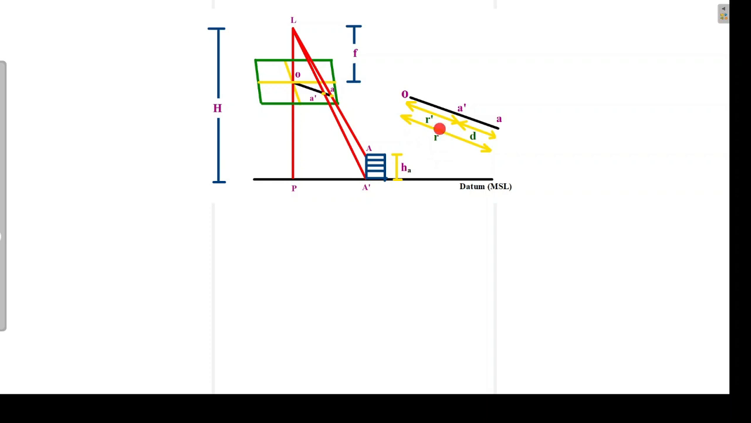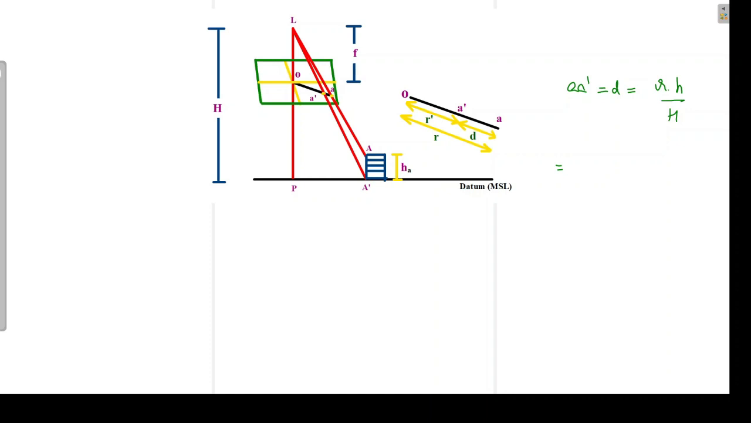So the difference of this R and R dash, which is basically our AA dash, is called relief displacement. So AA dash, or I can write it as small d, is called relief displacement, and the formula for this is R into small h divided by capital H. So what is happening? The same hill, when we are taking the photograph from the top, is being represented by 2 points. The top point is at a different distance from the principal point and the bottom point is at a different distance from the principal point. So the difference of these values is basically called the relief displacement.